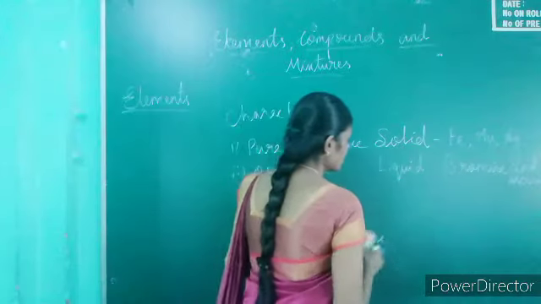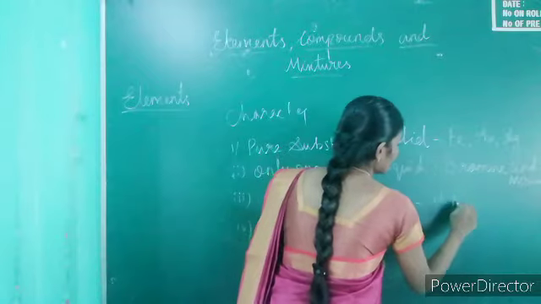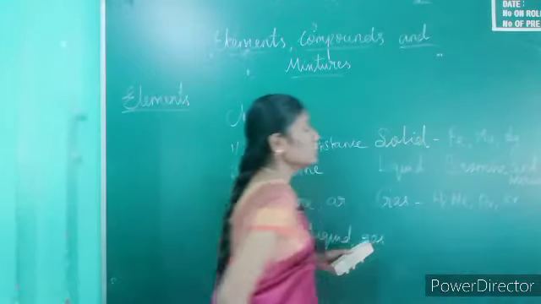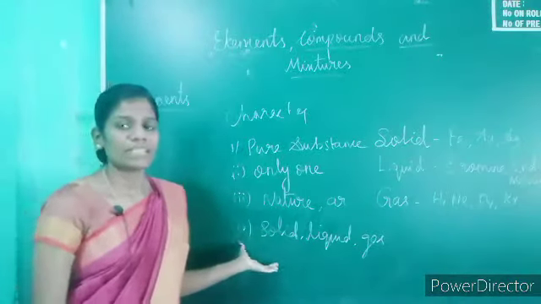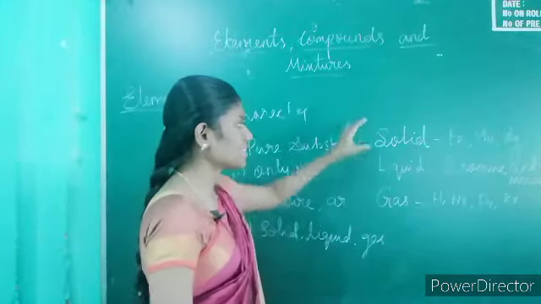Then gases: hydrogen, neon, argon, krypton, etc. Elements occur in three states of matter: solid, liquid, and gas.